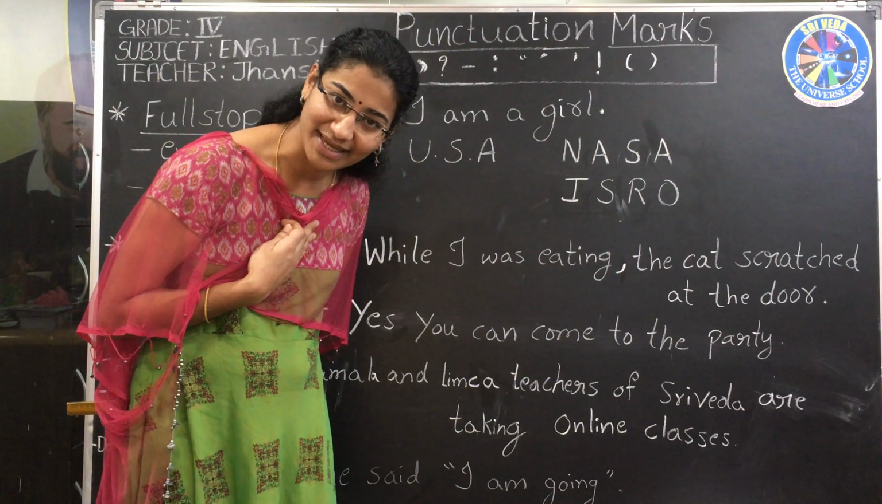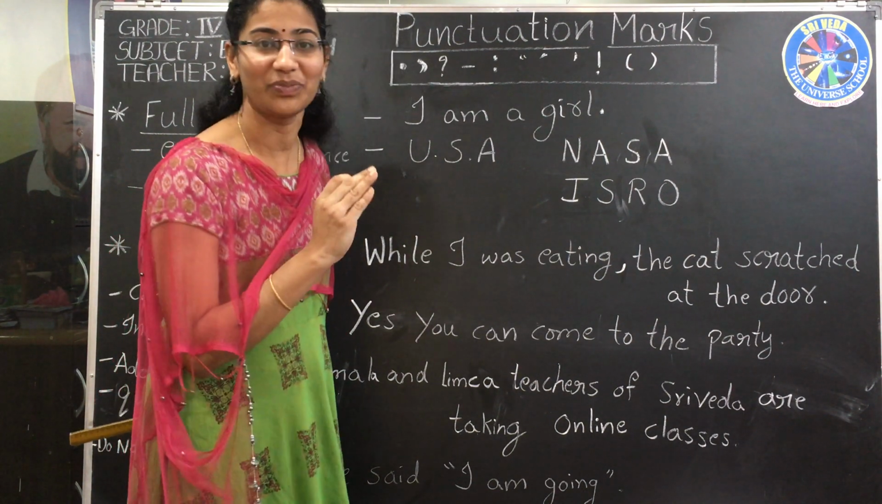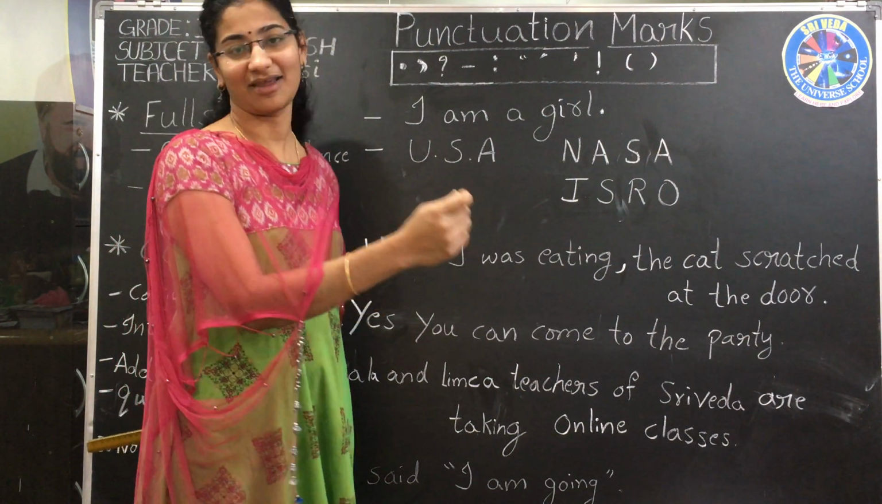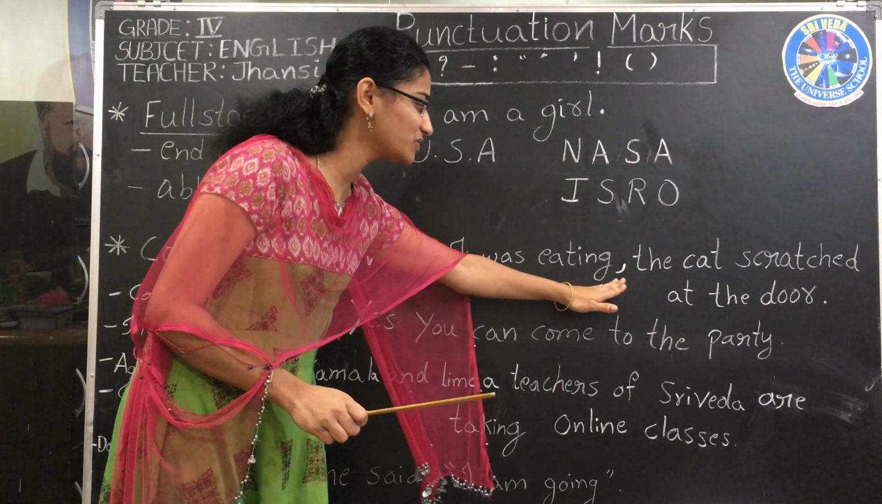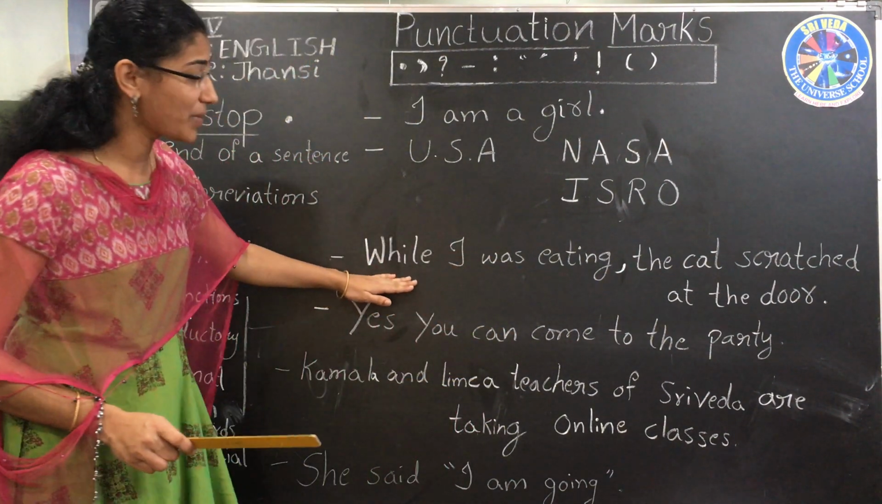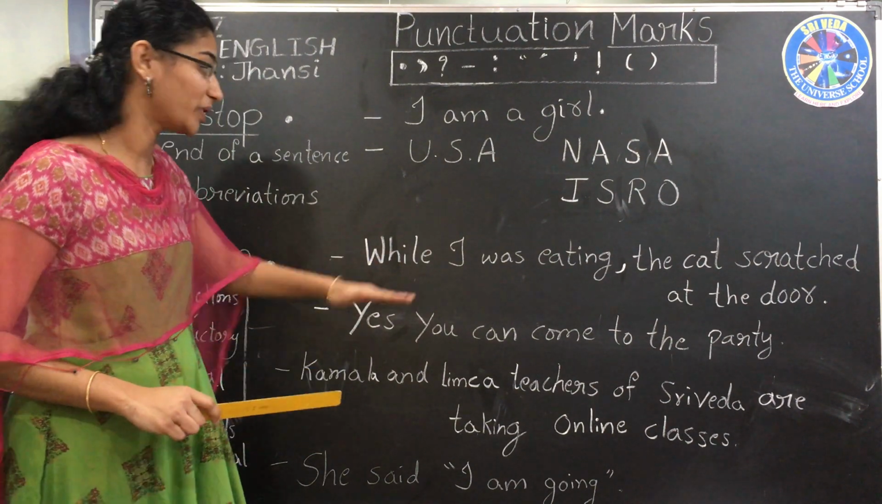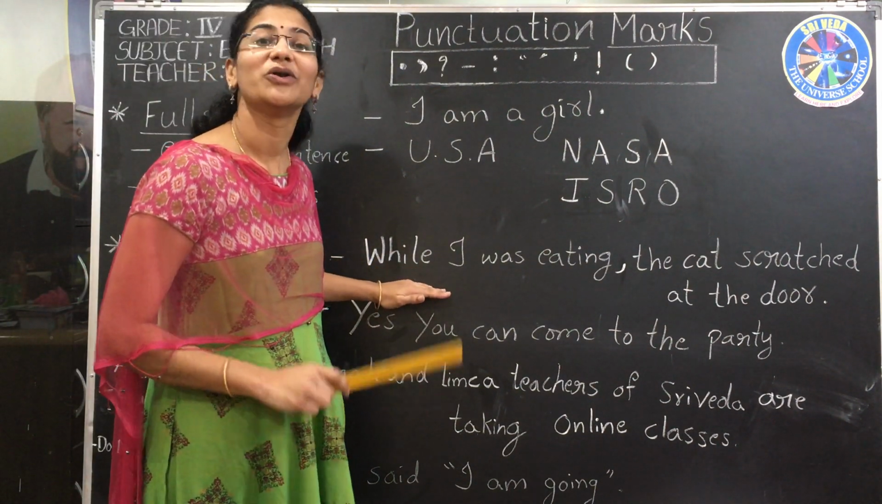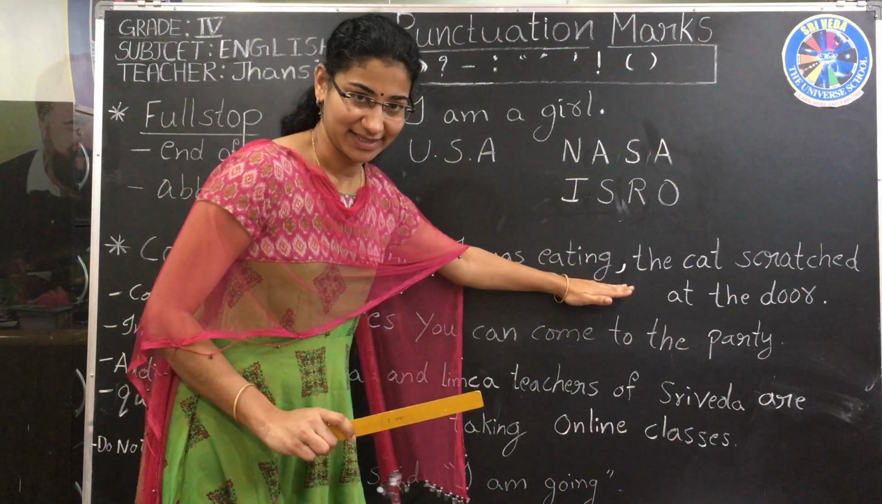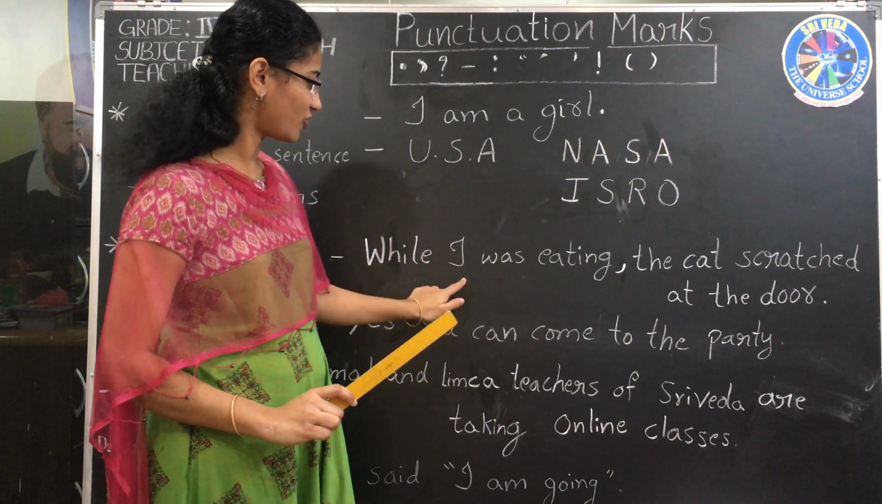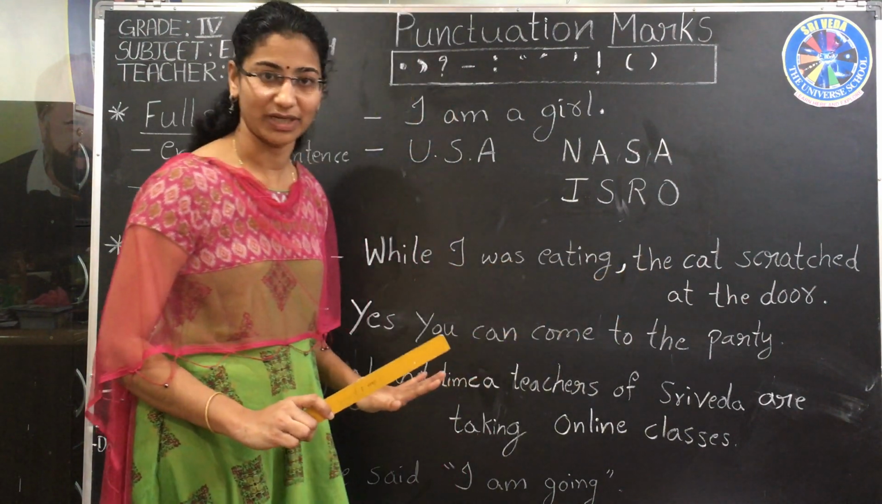While I was eating, comma. You should stop there. Then the cat scratched at the door. Then you will get the meaning. Right? Like that, at that time you will use a comma. In such a case also, you have to remember one thing. First, in these two sentences, is this clear now? While I was eating, comma, the cat scratched at the door.